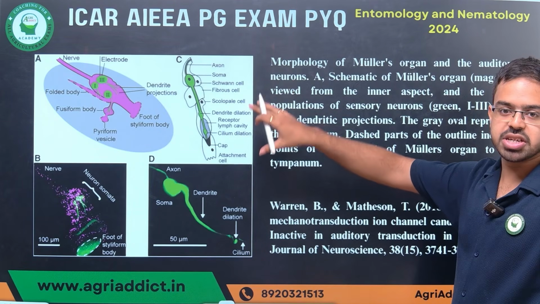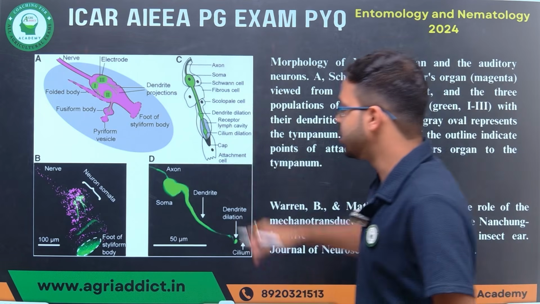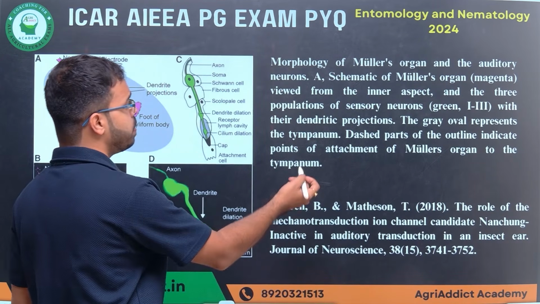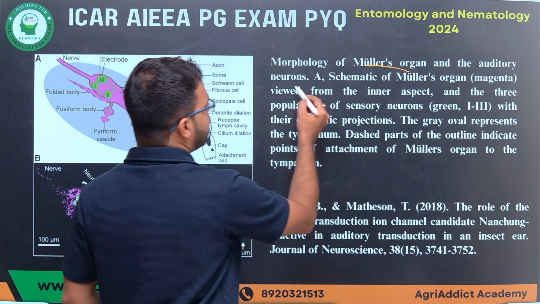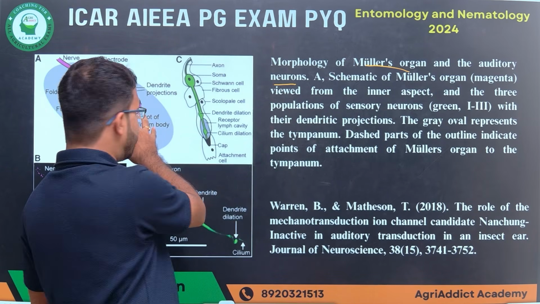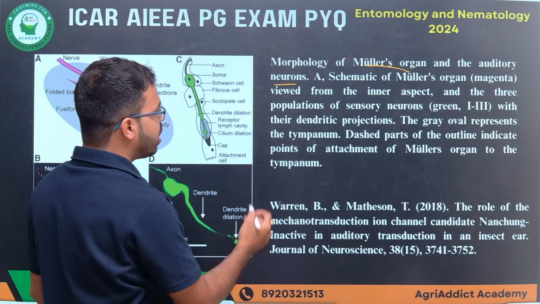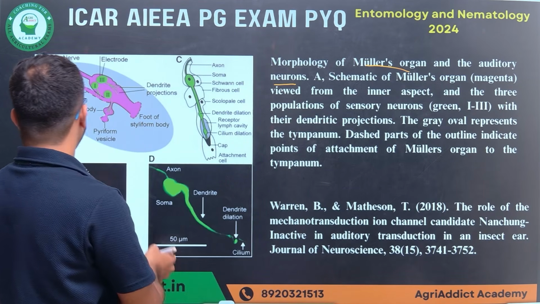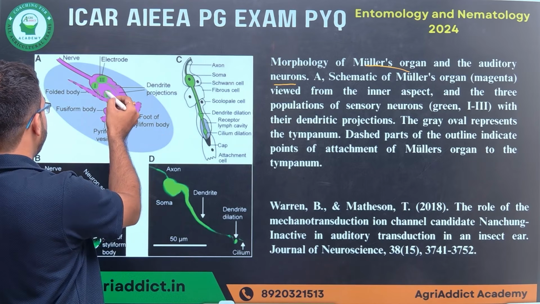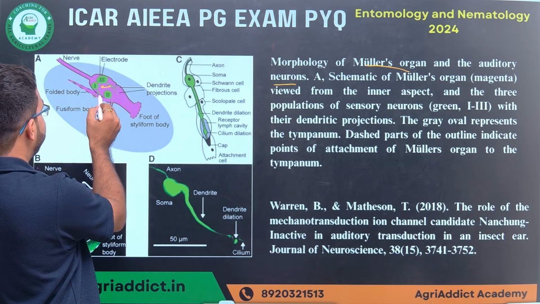See, this is the external morphology of the tympanum as shown in this picture. The morphology of Muller's organ and the auditory neurons is given in this diagram. Here I have shown you three different neurons.